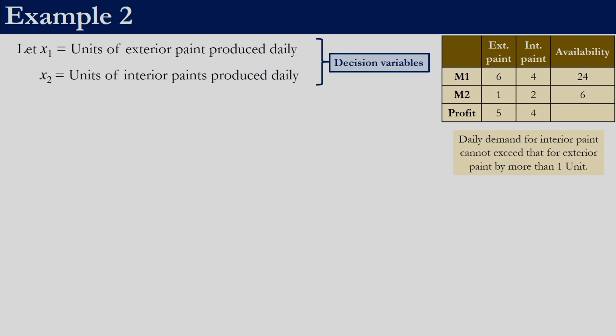So that is the decision variable. So we are defining the two decision variables, x1 and x2. x1 indicates units of exterior paint produced daily, x2 indicates units of interior paint that is produced daily. So those are our decision variables, right.